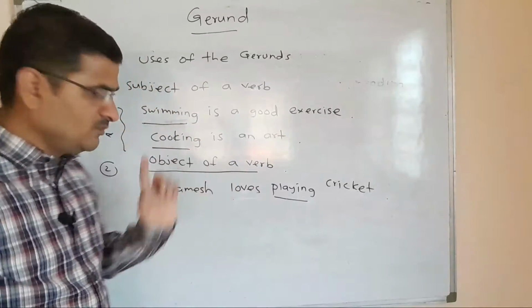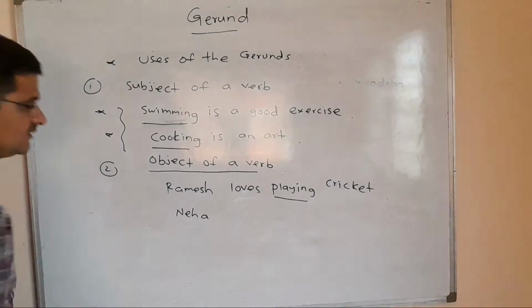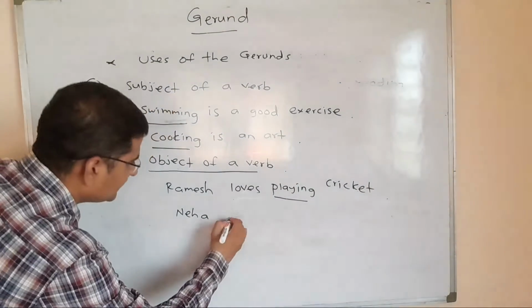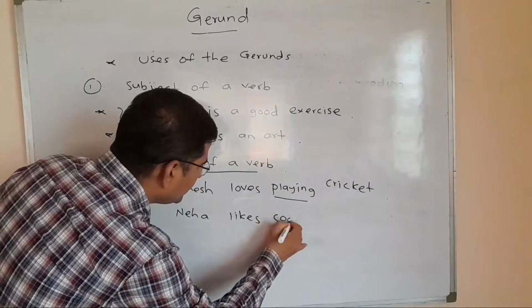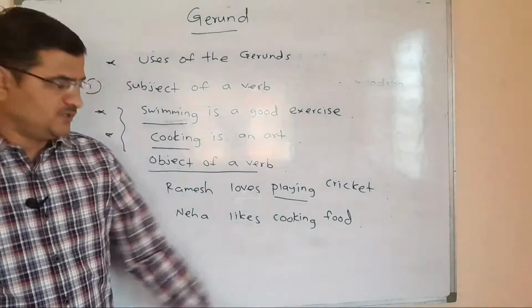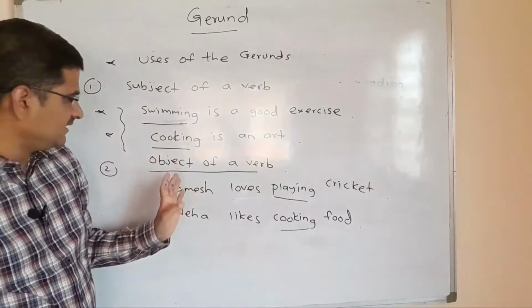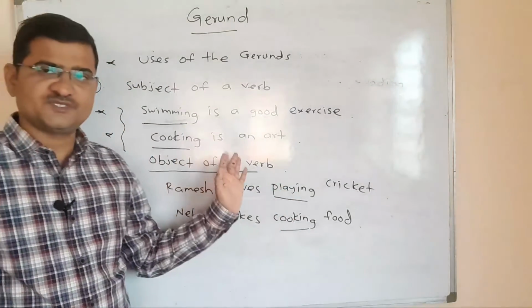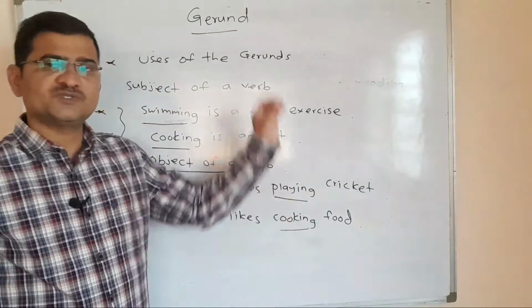Okay, let us study one more example of object of a verb. Neha likes cooking food. In this sentence, cooking is an example of a gerund, and here it is the object of a verb. Playing and cooking are the objects of verbs here. Okay, and both are examples of gerunds.